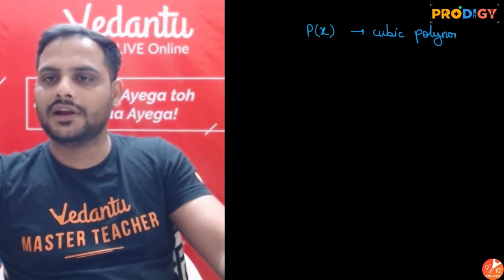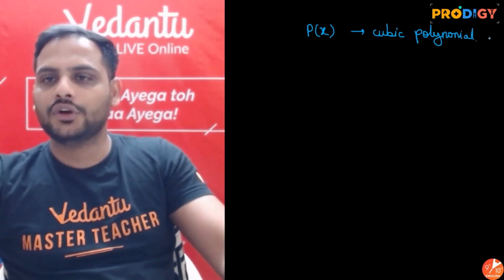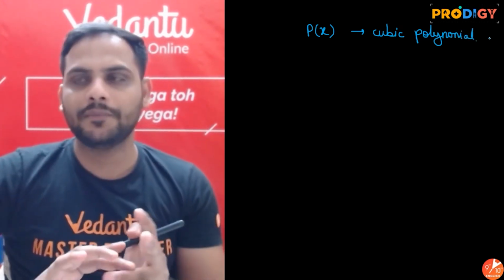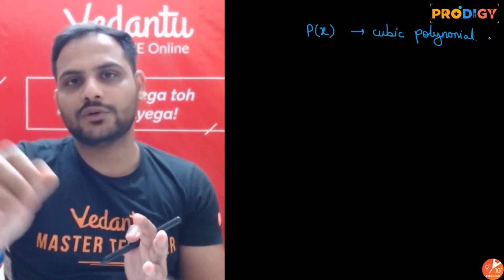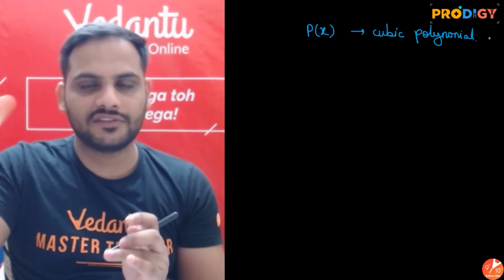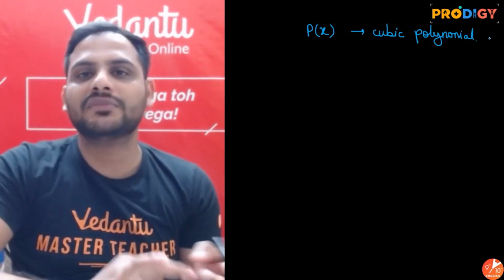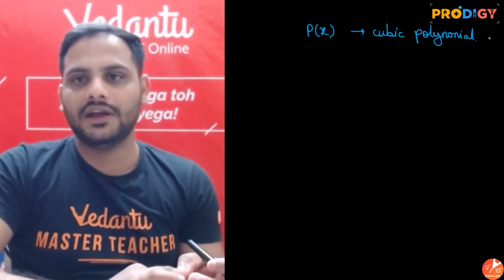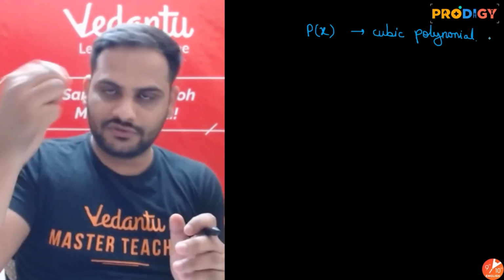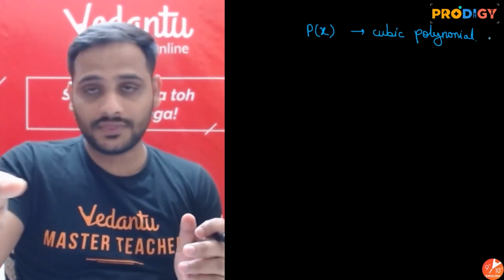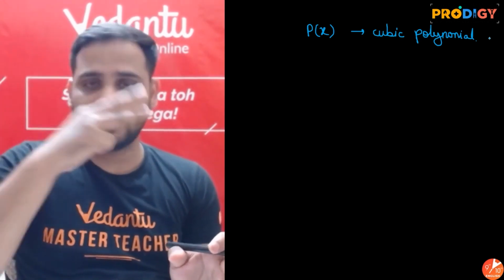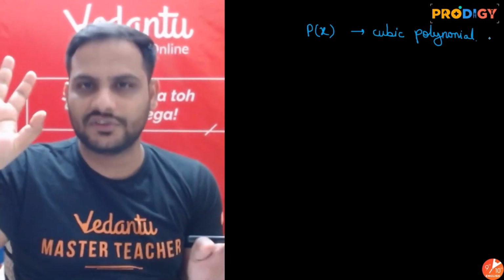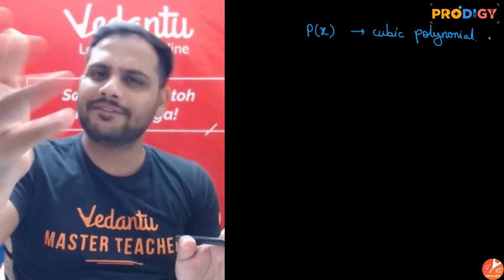Beta, if you remember, we have told you that a polynomial can have a maximum number of zeros equal to the degree of the polynomial. Whatever the degree is, that many maximum zeros it can have. Same way, if it is a cubic polynomial, generally we get all the cubic polynomials with 3 zeros, but less than 3 is also possible. But for now, we will get 3 zeros everywhere.